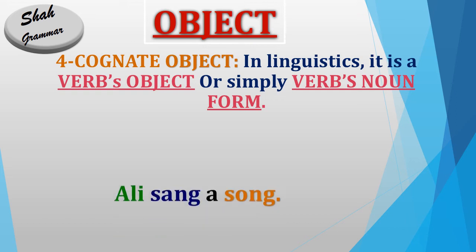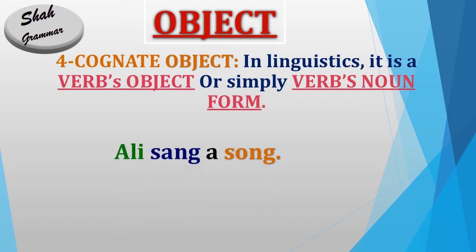Let's see the example. Ali sang a song. In this sentence, Ali is the subject, sang is the second form of the verb sing, and song is an object. Guys, in this sentence, if we say Ali sang, it is a complete sentence. Ali sang, good. But we are adding a noun, song. Ali sang a song. So we are adding a noun, and this noun is created by the verb sing. So this song is the cognate object.